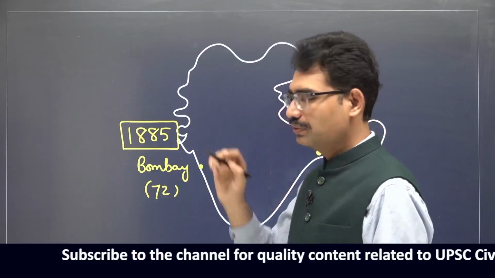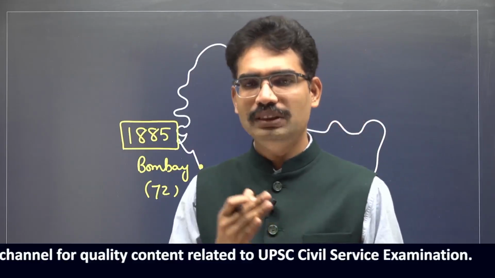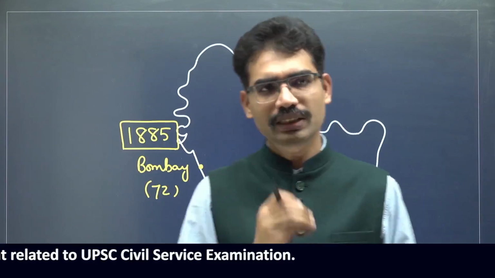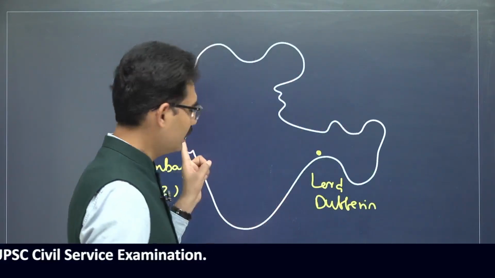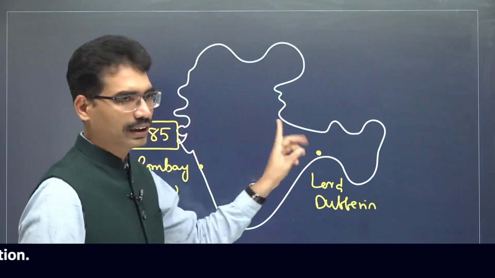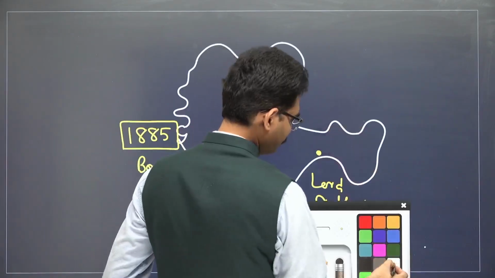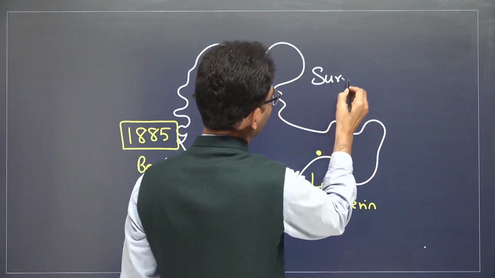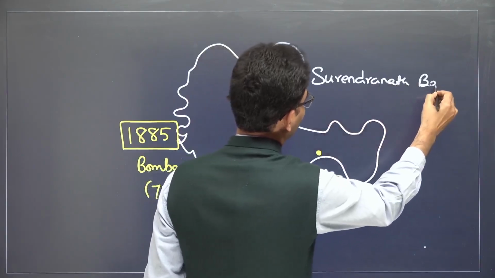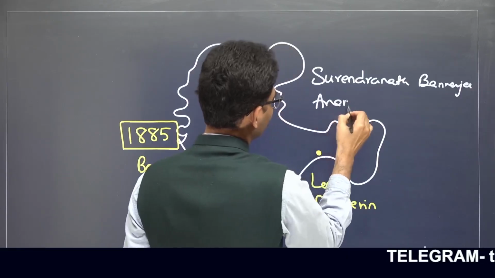Before 1885, the Indian National Congress was formed with the main objective of creating one all India platform. Already some efforts were made to create such a platform before 1885 by Surendranath Banerjee and Anand Mohan Bose.